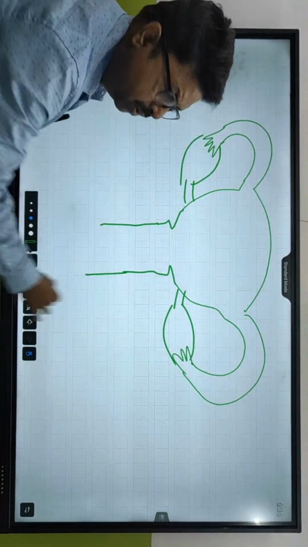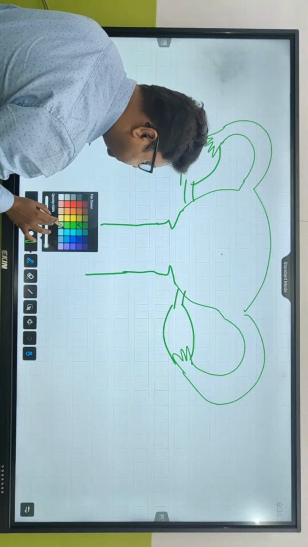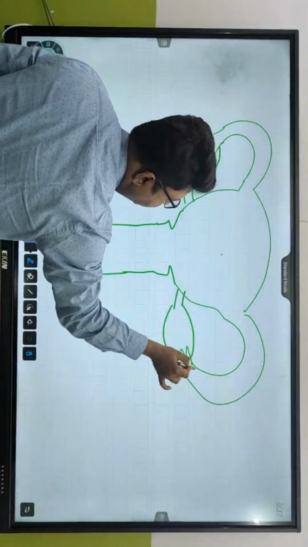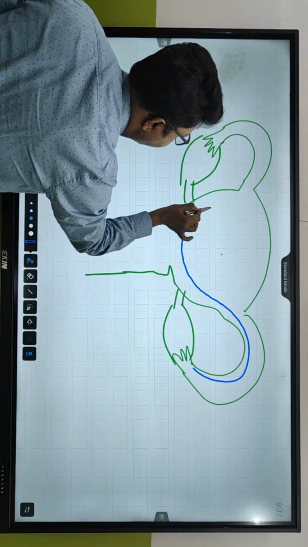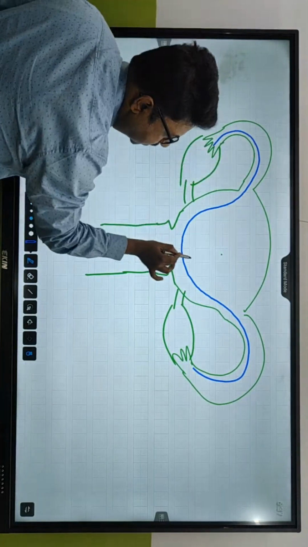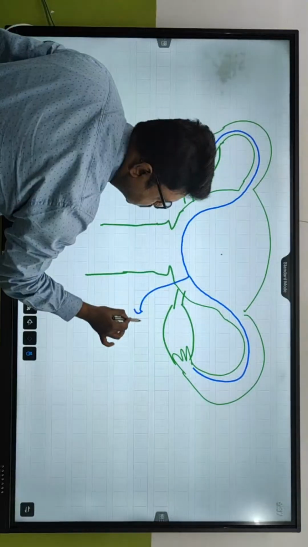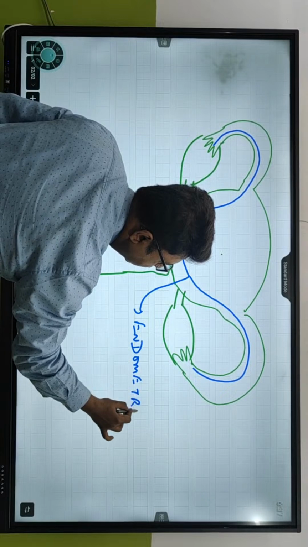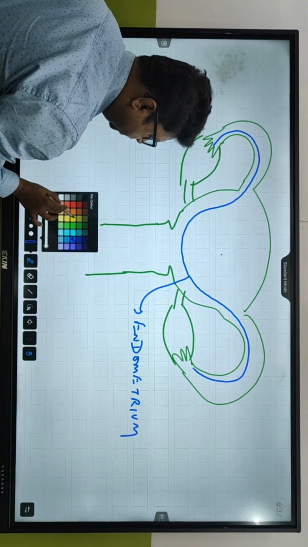So what is this? This is uterus. Inside this uterus, this particular layer is the endometrium wall. The inner wall is called endometrium.